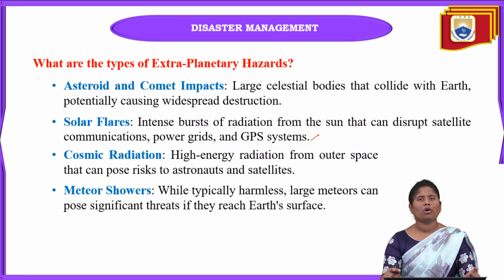And next one is cosmic radiation. In cosmic radiation, there is a lot of high energy radiation from outer space towards the earth. This radiation from outer space can pose very high risk to astronauts and also satellites. That is one of the extraplanetary hazards we can see, cosmic radiation.